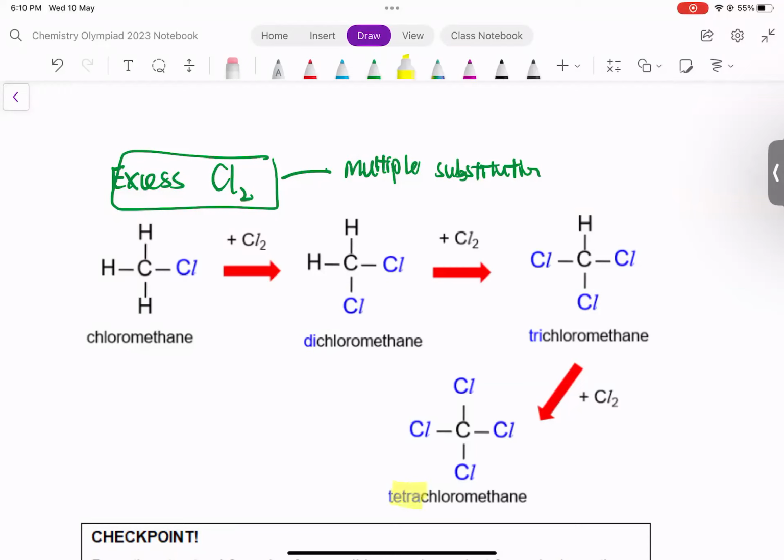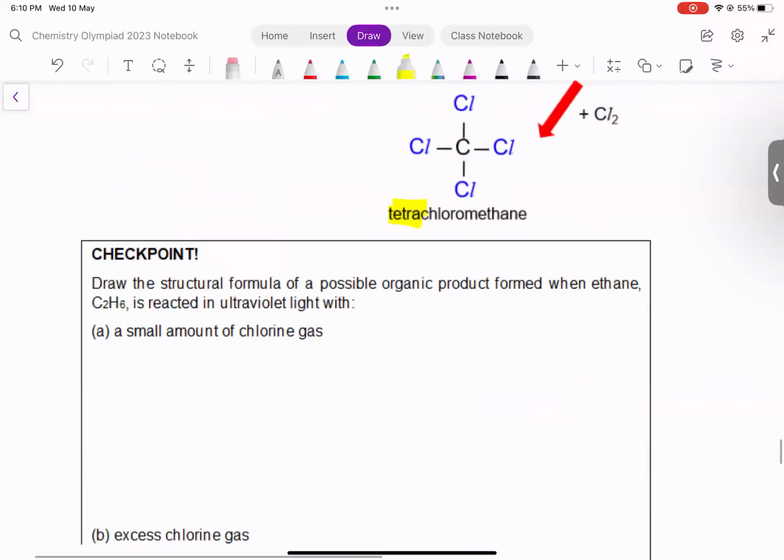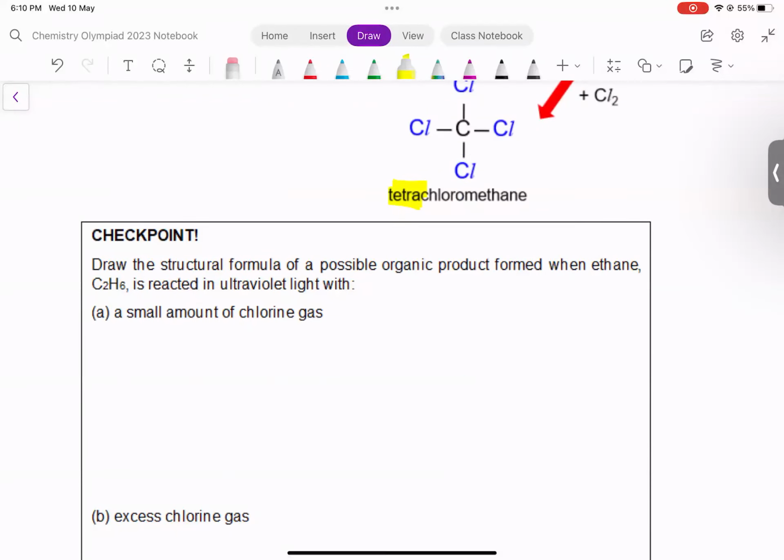I think tetra is what you all are not familiar with. Tetra is the prefix for 4 number of atoms. 4 chlorine, so tetrachloromethane. Now, so this is a little checkpoint. Draw the organic product when ethane, C2H6, is reacted in ultraviolet light. So ultraviolet light is a clue for you that this is substitution of alkanes.